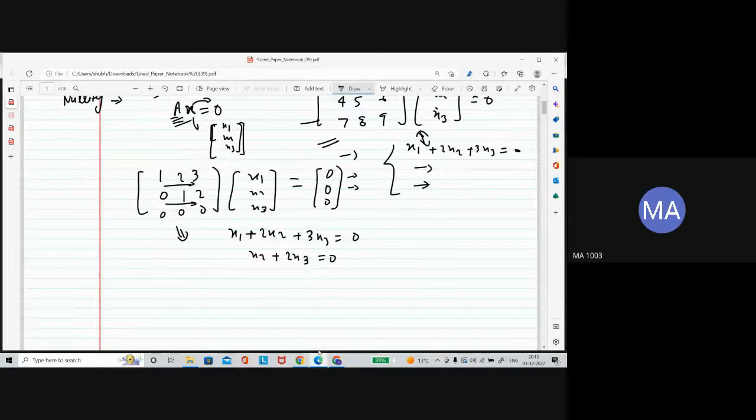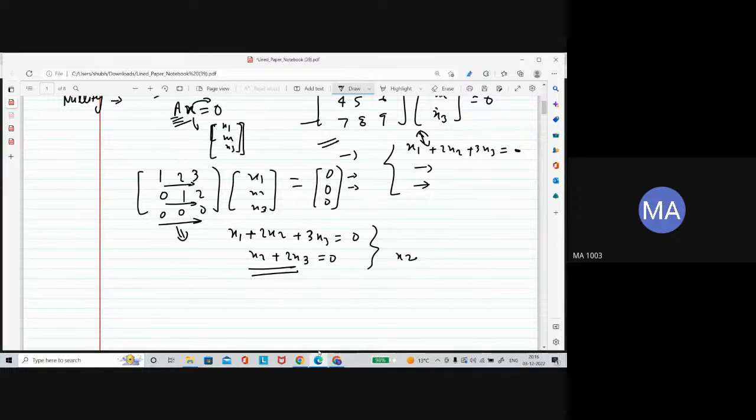Sorry. So if you multiply the 0 row with this, you will get 0 equal to 0, so no need to write it. Okay, so we have this equation. Now you can see that you can change x2. So actually this is the one way.